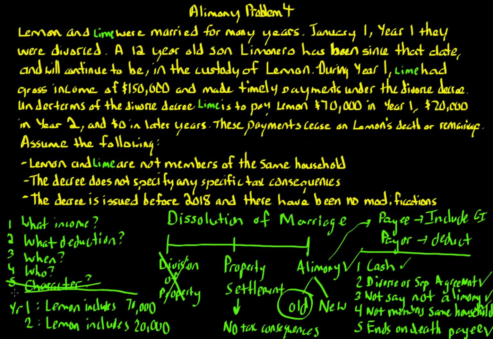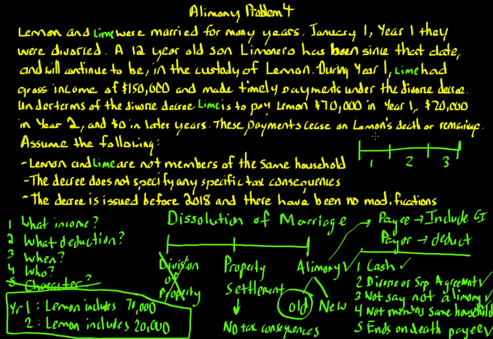So that's what you're thinking, right? And you would be right under the general rules of what we've seen so far. However, there's a special rule, under Code Section 71(f). It's known as the excess front loading limitation. Basically, the idea is that you look at the first 3 years from the date of divorce, so year 1, year 2, and year 3.